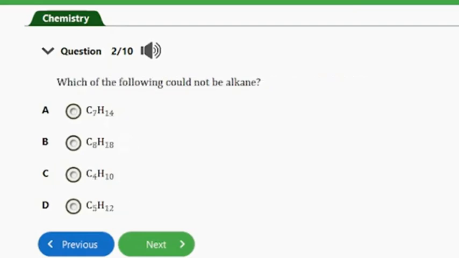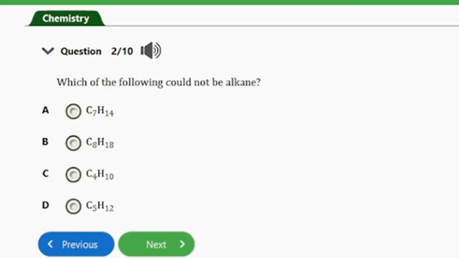So let's consider the next question. Question number 2. It says, which of the following could not be alkane? We have C7H14, C8H18, C4H10, C5H12. So guys, the answer to this question will be option A, and that's C7H14. So that's because the general molecular formula for alkanes is actually CnH2n plus 2. So if you check the other options, you always have CnH2n plus 2.